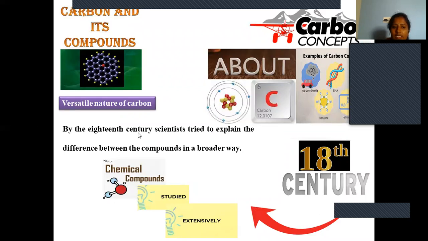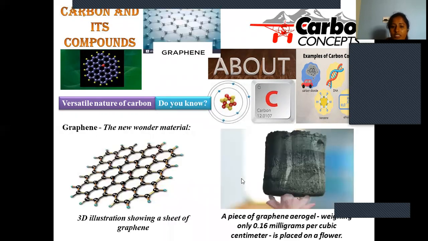Most probably the 18th century is the inception for scientists to differentiate and explore compounds in general. Before this 18th century also, there was scope for the discovery of new compounds, but from the 18th century onwards, compound identification and exploration were at a faster pace, right? Not only carbon, but other compounds were also explored at a much faster pace from the 18th century onwards. So here are some important facts related to carbon and its compounds.